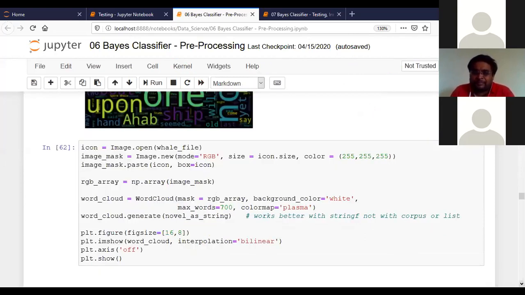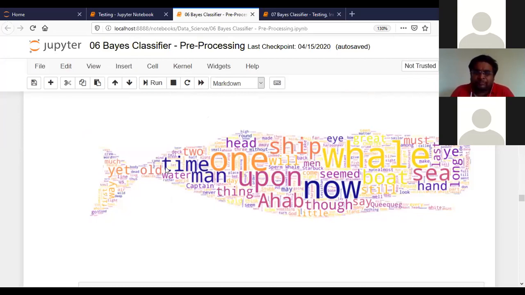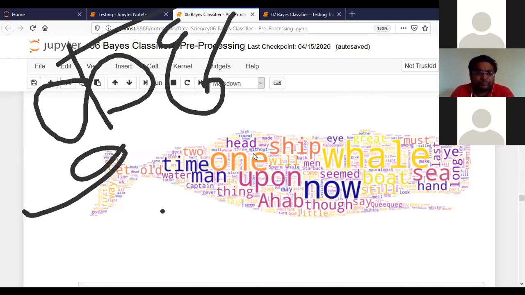So look at this. This is a word cloud in the shape of a wave. In that particular set of data, which word is used multiple times? You can see whale is the most used word. One is also used multiple times. Without is used less.